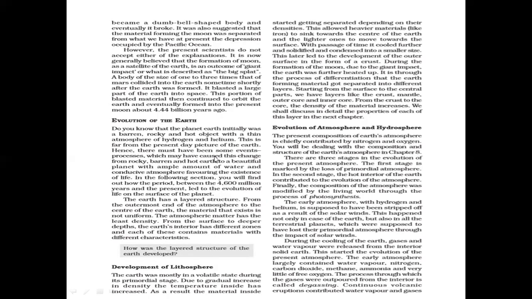Development of the lithosphere. The Earth was mostly in a volatile state during the primordial stage. Due to gradual increase in density, the temperature inside has increased. As a result, the material inside started getting separated depending on their density. This allowed the heavier material to sink toward the center of the Earth, and the lighter material to move upward.